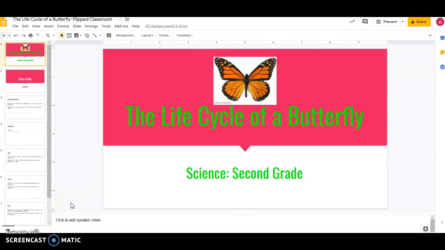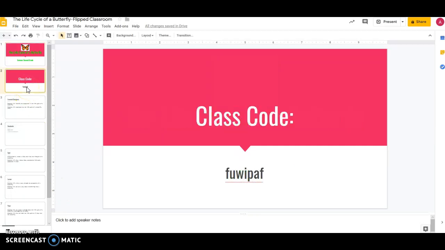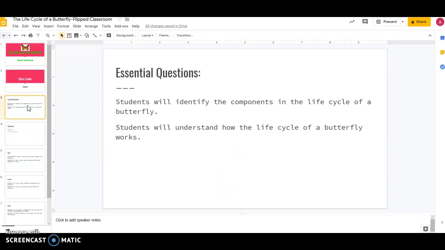So I have the life cycle of a butterfly, and it is for second grade science. There's the class code. Essential questions. Students will identify the components in the life cycle of a butterfly. Students will understand how the life cycle of a butterfly works.